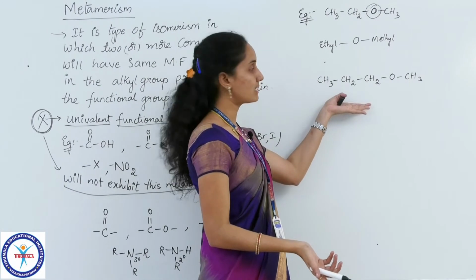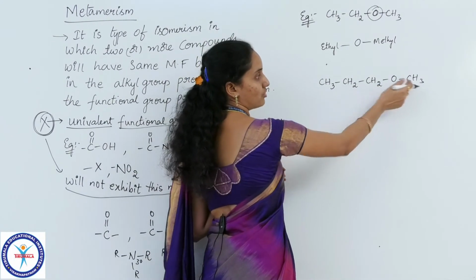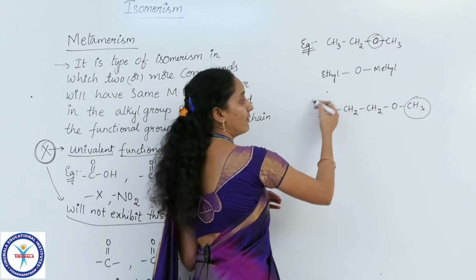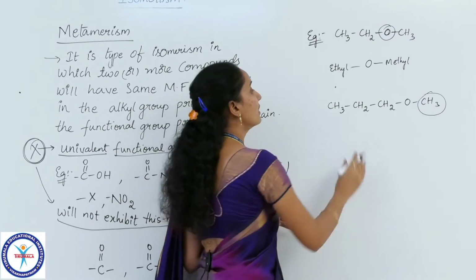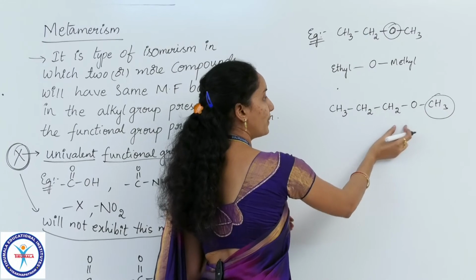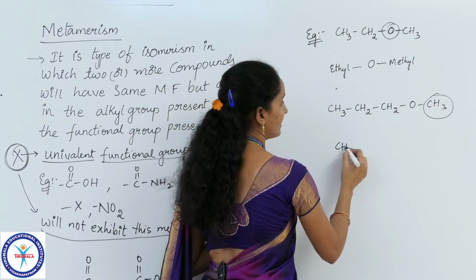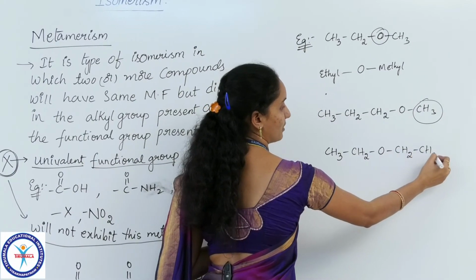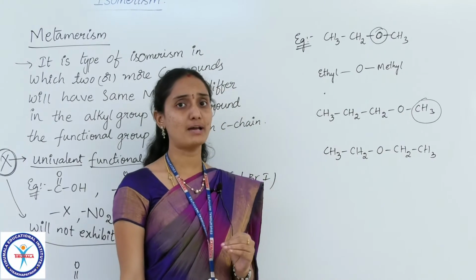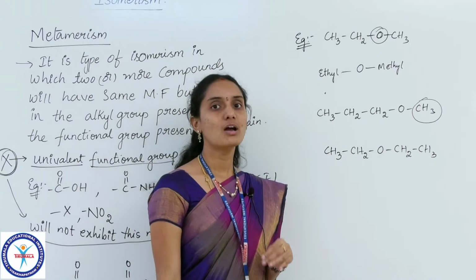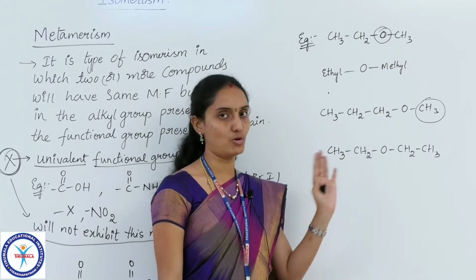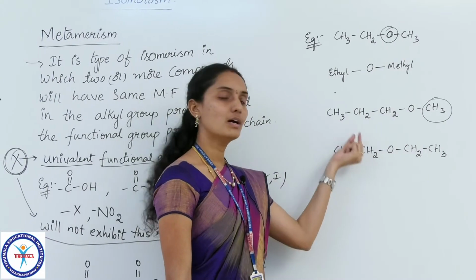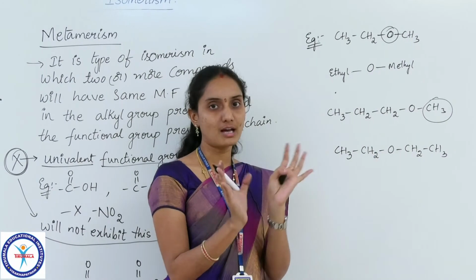Let me check with this ether now. CH3, CH2, CH2, O, CH3. Here on one side of the ether we have a methyl group, and on the other side we have a 3 carbon chain, that is propyl group. Now let me change this ether group into the middle, then what do I get? CH3, CH2, O, CH2, CH3. Did I change any number of carbons, hydrogens or oxygens in this compound? No. I just changed the position of the ether functional group, readjusting the alkyl groups.